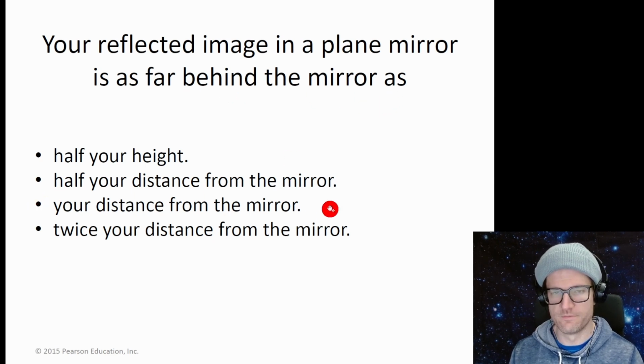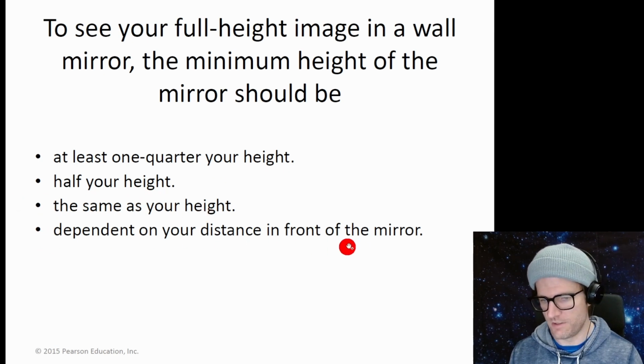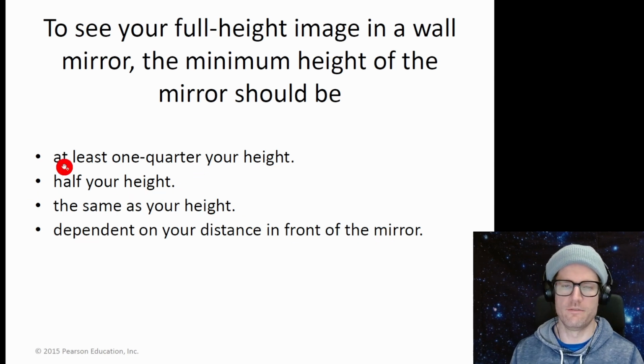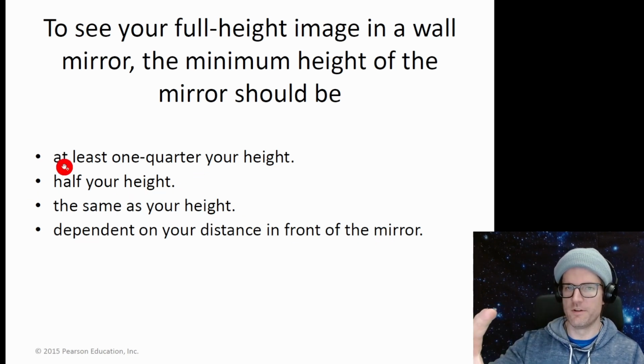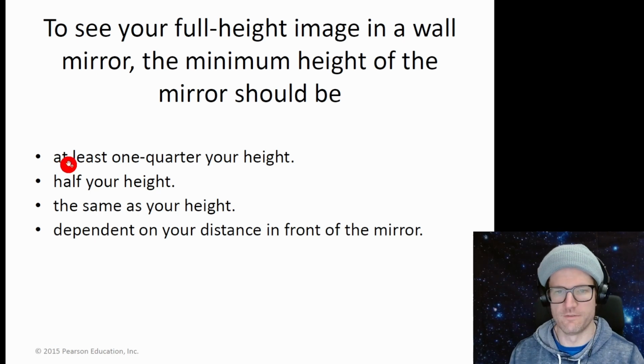Okay. Your reflected image in a plane mirror is as far behind the mirror as your distance from the mirror. Okay. To see your full height image in a wall mirror, the minimum height of the mirror should be at least 1/4 your height, half your height, the same height as you, dependent on the distance in front of the mirror. It's got to be half your height, because you only need half the mirror to show the full height, because you're going to be twice as far away.